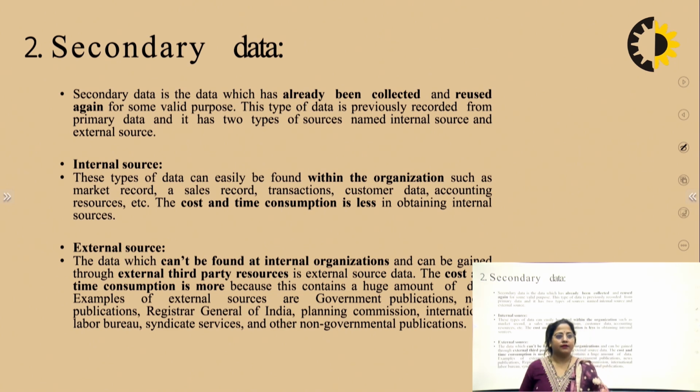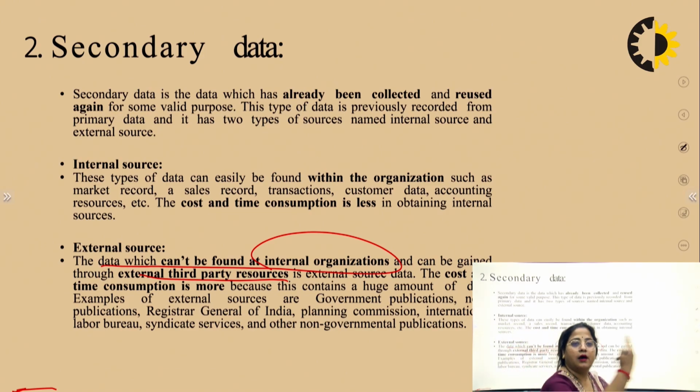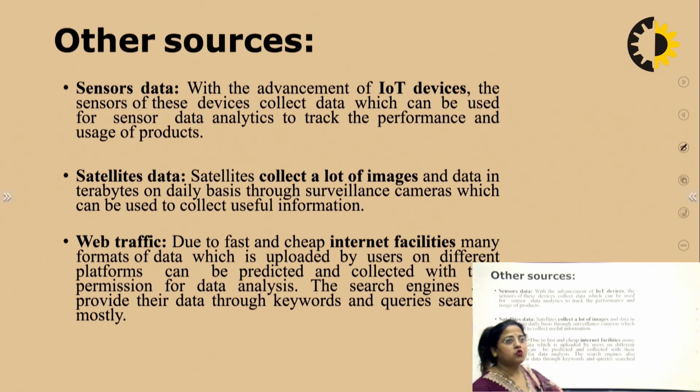The second point is the external data. Here the data is not found in your own organization. Here data is found from another place or another organization. So the data cannot be found in the internal organization and can only be gained from a third party resource. Third party resource means government data and other branches' or other organizations' data, which is called external data. Other sources are also included in the data form.